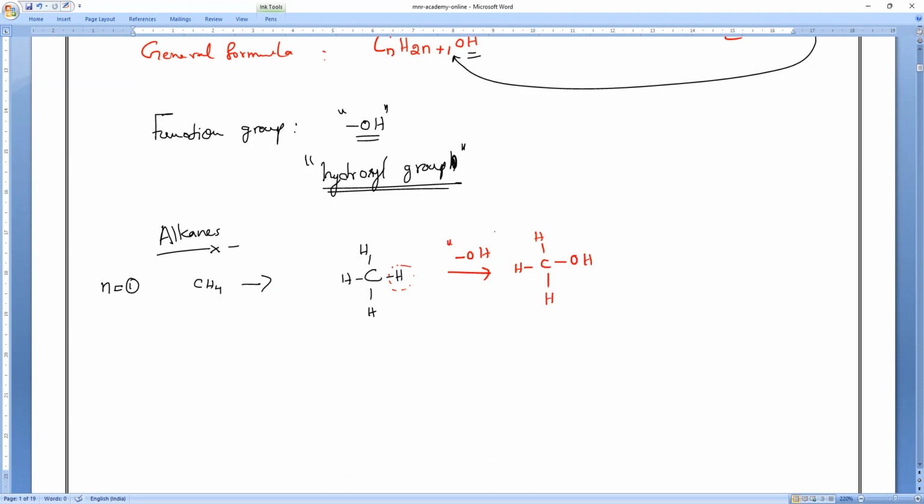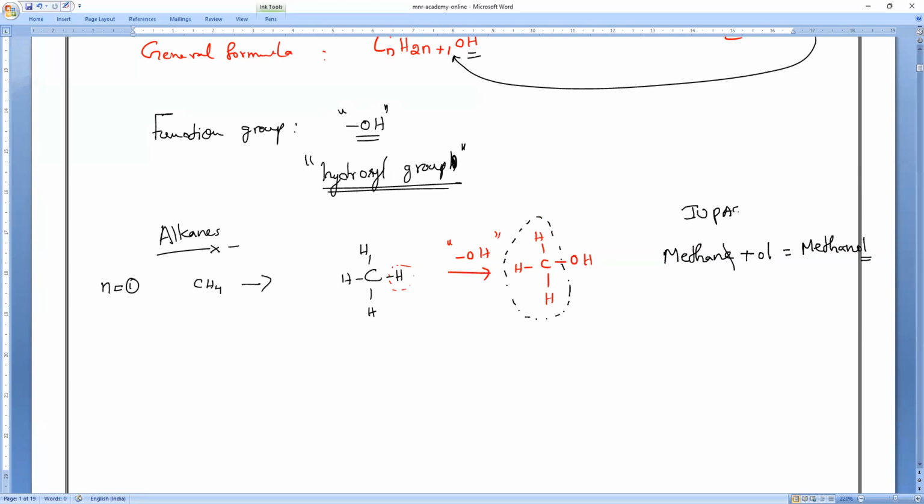Just adding OH. Now you can see here, what is the alkyl group? This is what we call the alkyl group, and that is methane. I am removing the E and adding the suffix. What is that suffix, everybody? OL. So it will turn into methanol. All of you write it. Methanol. Clear, everyone? Please respond.